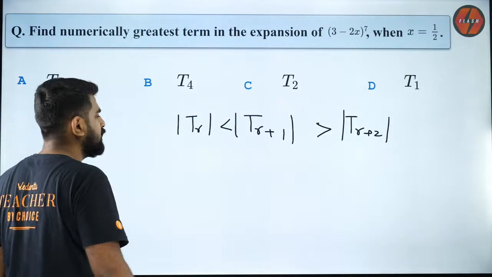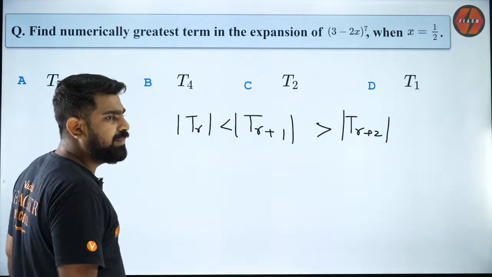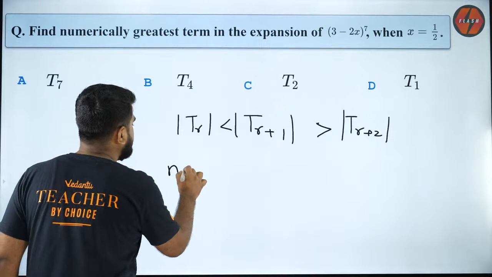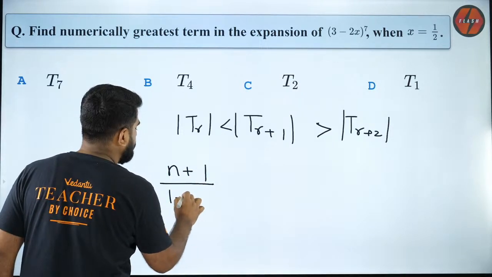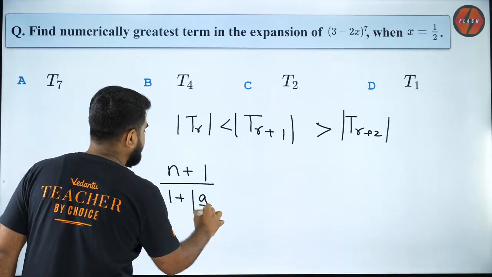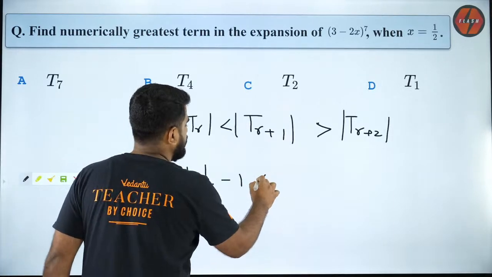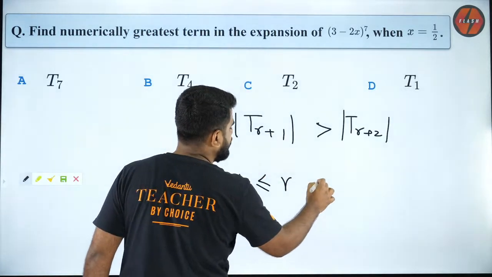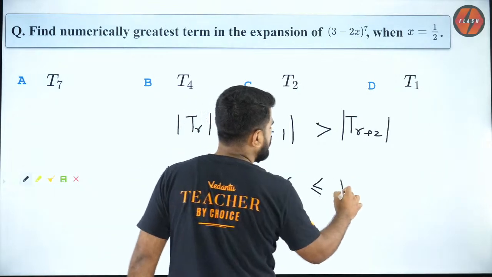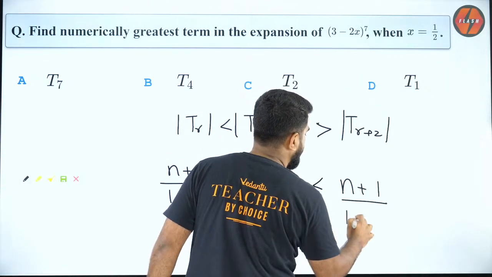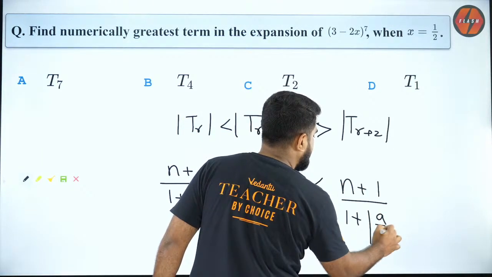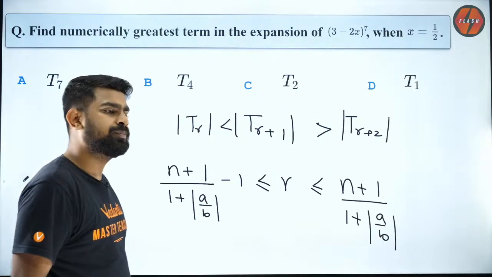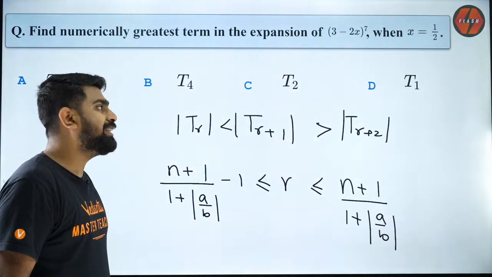I'm going to use the shortcut which was given to you earlier. What is that? N plus 1 by 1 plus mod of A by B minus 1 is less than or equal to R is less than or equal to N plus 1 by 1 plus mod of A by B. Are you all clear with that?